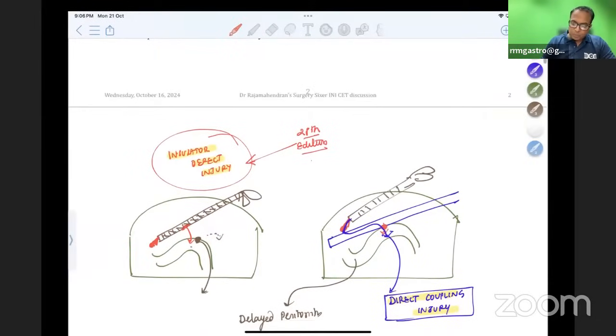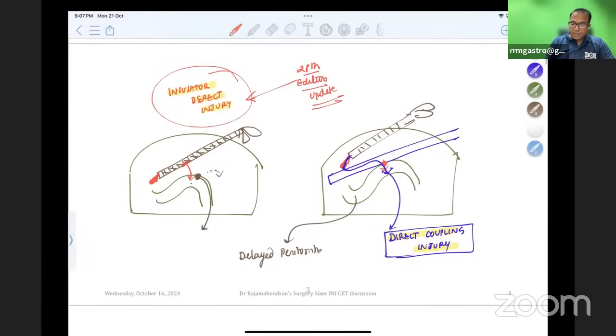So this is very important, the 28th edition Bailey updated topic. There are only two types of injuries: insulator defect injury and direct coupling injury. In a direct coupling injury, I am touching a metal instrument, and that metal instrument is in contact with the bowel. Don't forget this question.